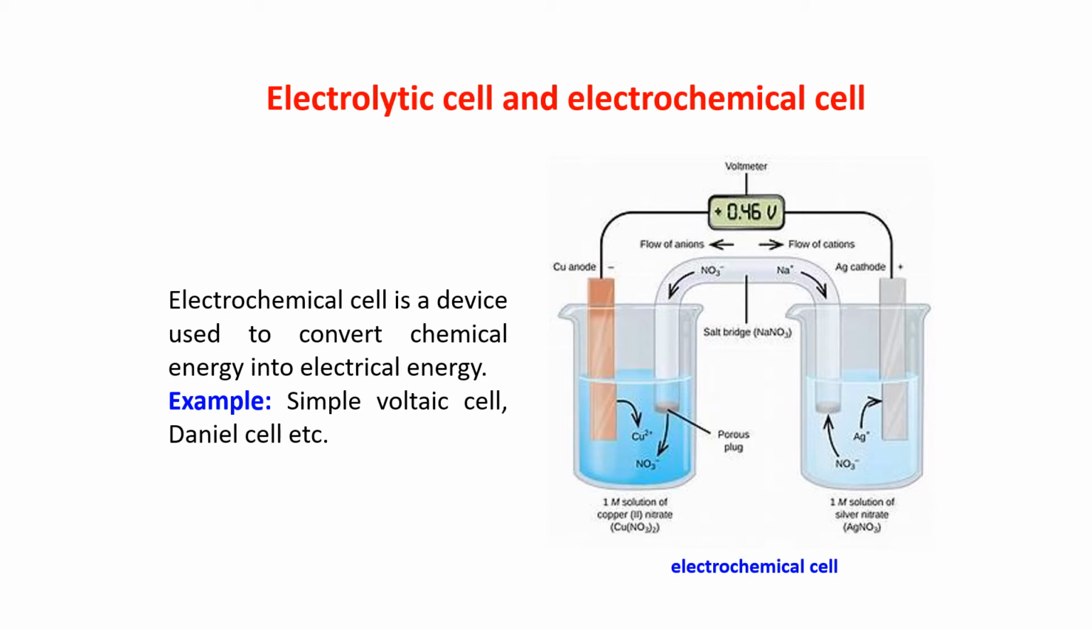This is a setup shown for the electrochemical cell. Now, this simple voltaic cell, Daniell cell, all these are examples of electrochemical cell. When you go to standard 12, you will study about that electrochemical cell.